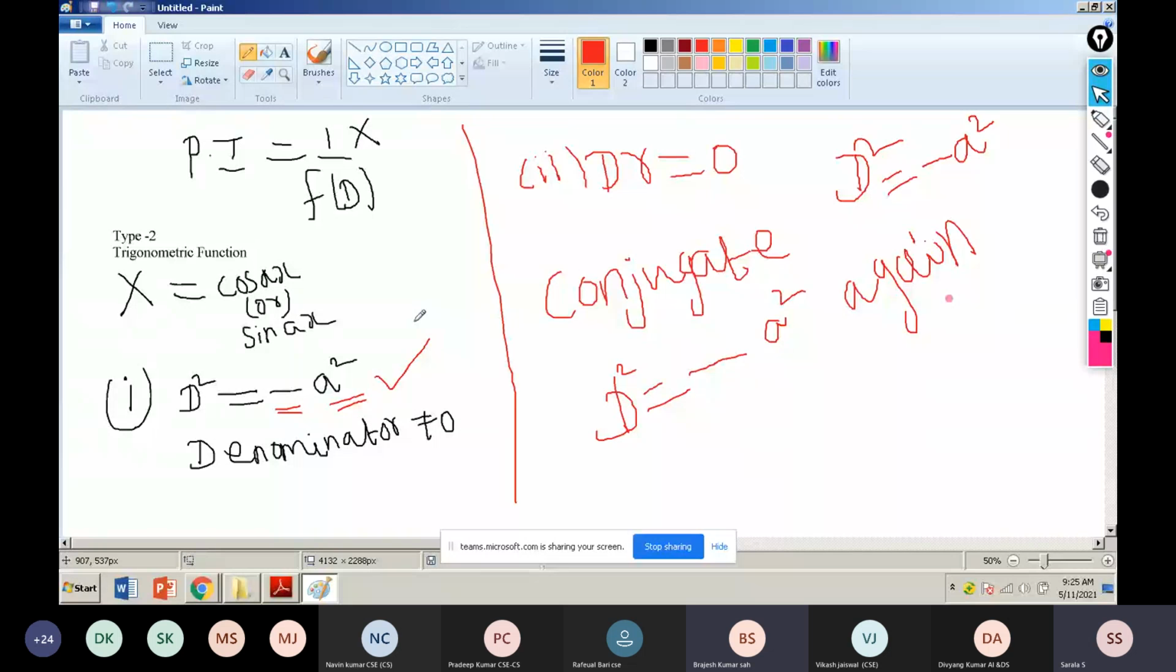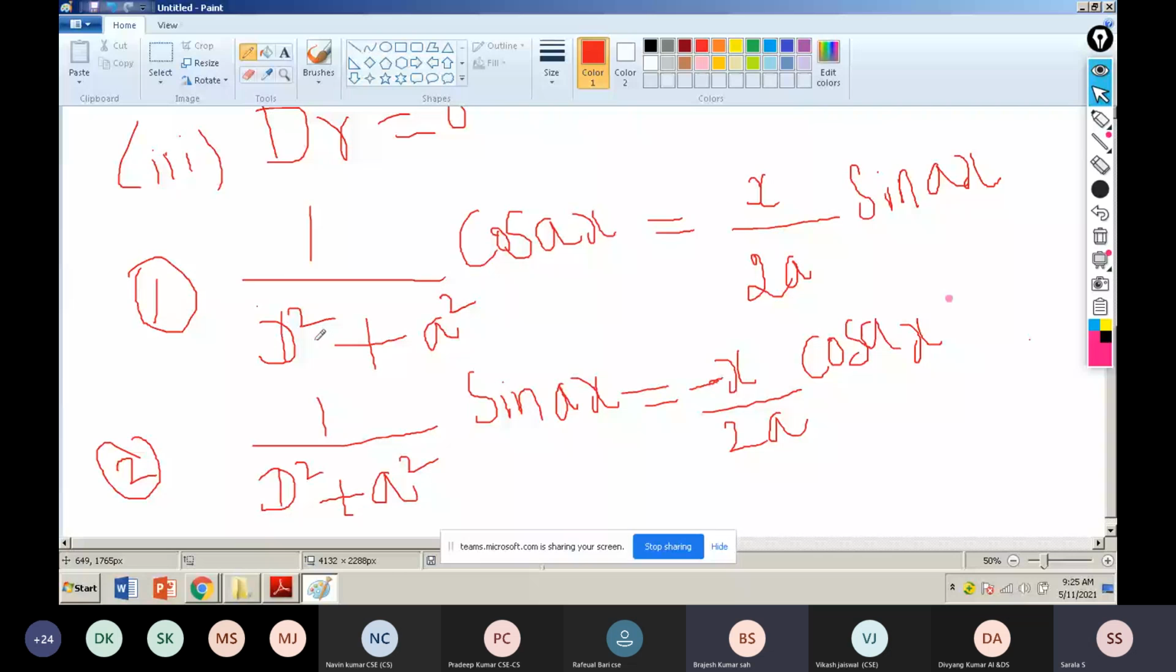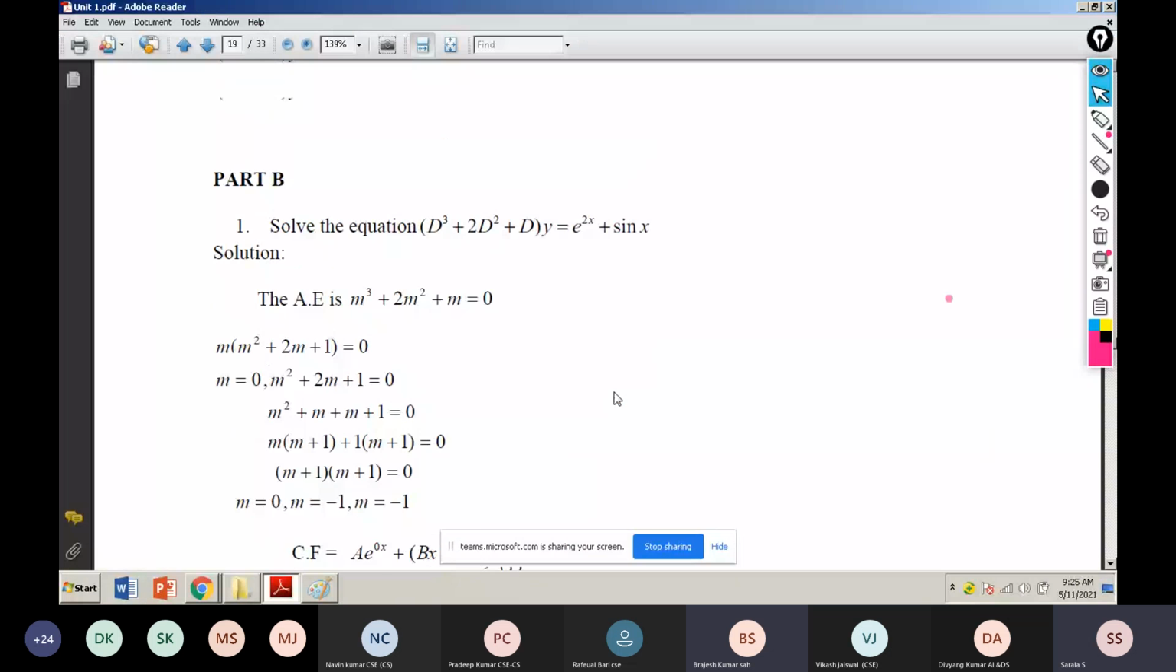Suppose the denominator is equal to 0, I take the conjugate, again substituting D squared equal to minus a squared. For a higher order, I am telling this one. Next, when the denominator is 0 and f of D looks like D squared plus a squared with cos ax, that time I apply this formula. Now I move to the problem. One more time, I will explain this.